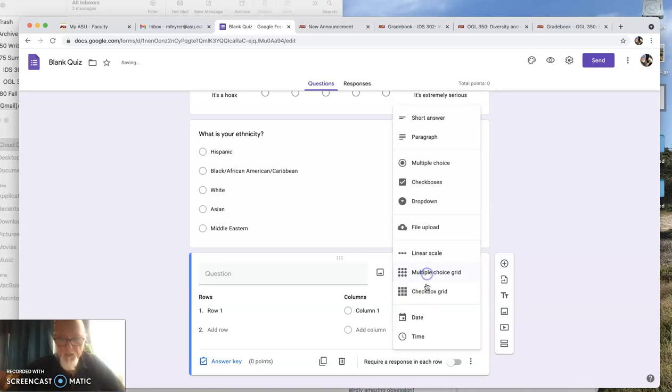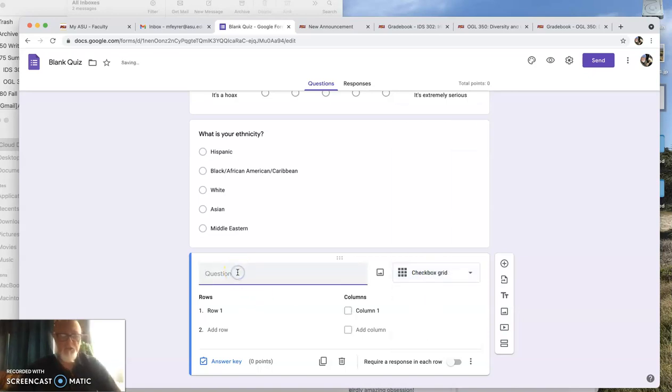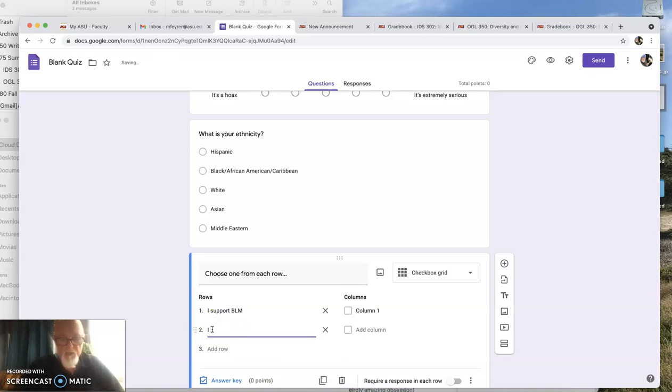Let's see, same thing. Let's go checkbox grid. All right, the question is choose one from each row. Okay, row 1. I support BLM. You could spell it out, but I'm just doing it to be quicker here. I have participated in local demonstrations. And if you want to, you can just say any. I mean, demonstrating any, right?